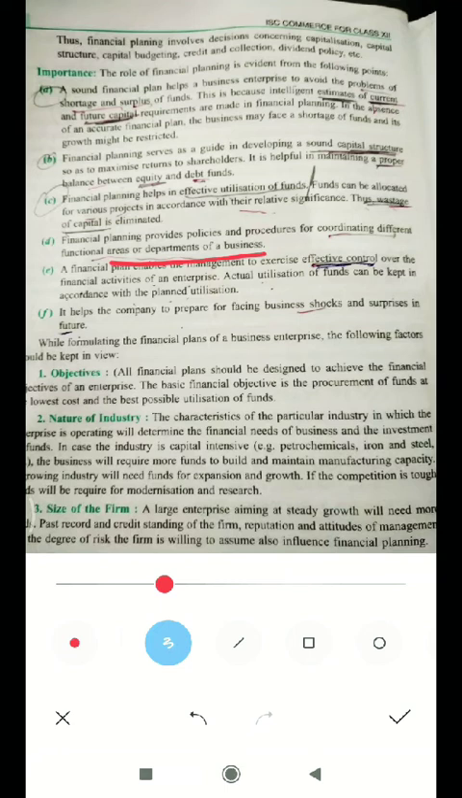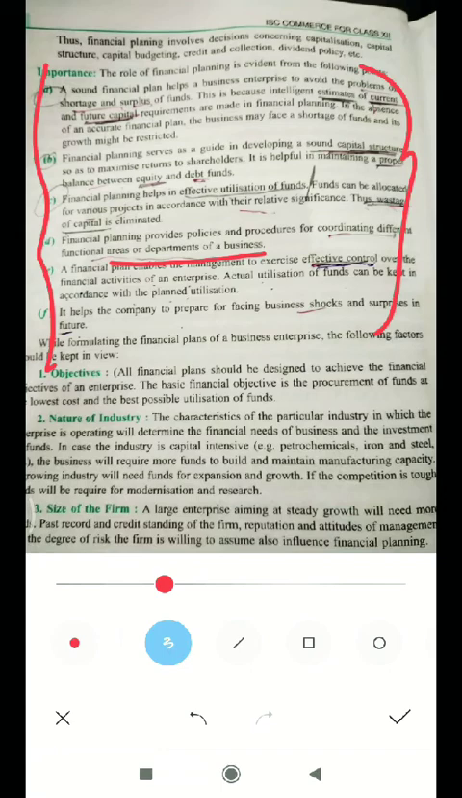Next, it helps the company to prepare for facing business shocks and surprises in future. Definitely, if any type of challenges, shocks or business risks come, the business will meet them very smoothly and very firmly. Okay, if there is a lack of source of fund, then the business will start to struggle in all cases. So for all these reasons, the importance of financial planning is required.